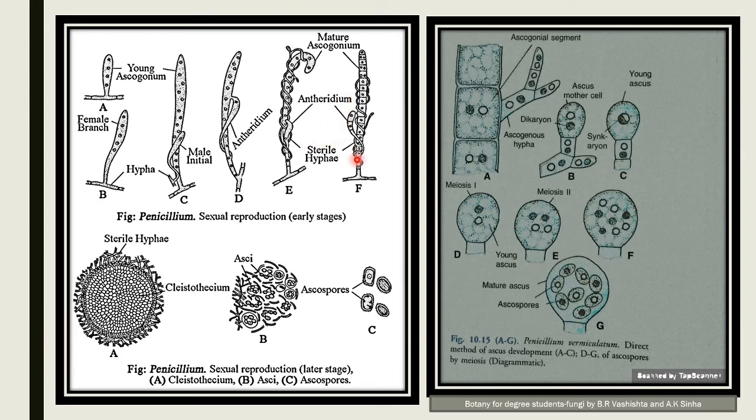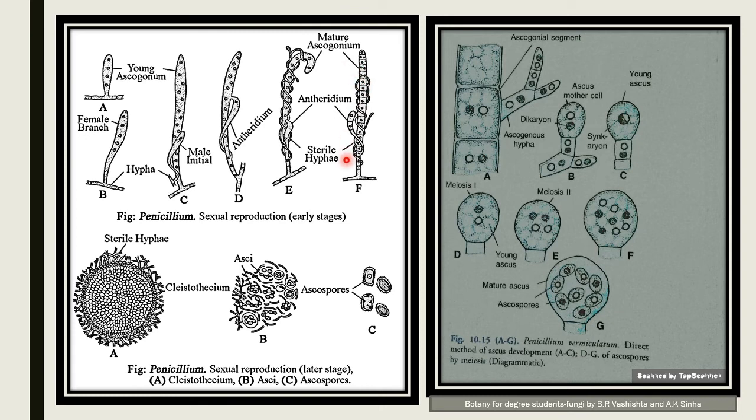Mere contact of the antheridium protoplasm stimulates the ascogonium, and the female nuclei in the ascogonium arrange themselves in pairs. The pairing of the female nuclei in the ascogonium is called autogamy, and each pair is called a dikaryon. With the establishment of these dikaryons, the haplophase ends and the dikaryophase starts in the life cycle.